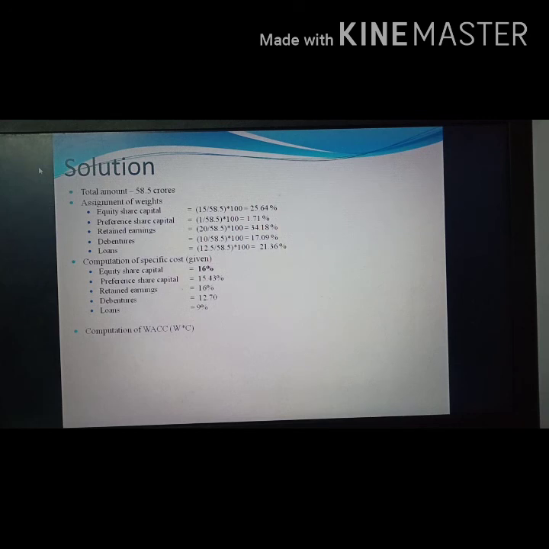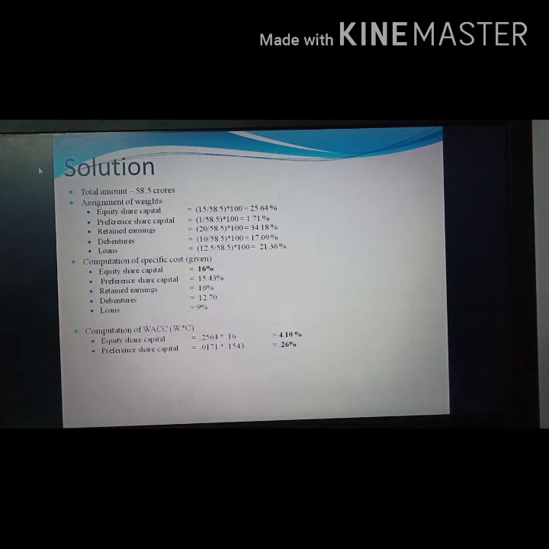That means we need to multiply the weight with the specific cost. For the equity share capital, we can see that the weight is 25.64 percentage. That means 0.2564 into the equity share capital specific cost, 16 percentage, 0.16, you will get the weighted cost of the equity share capital, that is 4.10. Like that, the preference share capital, we know that the weight of the preference share capital is 1.71 percentage.